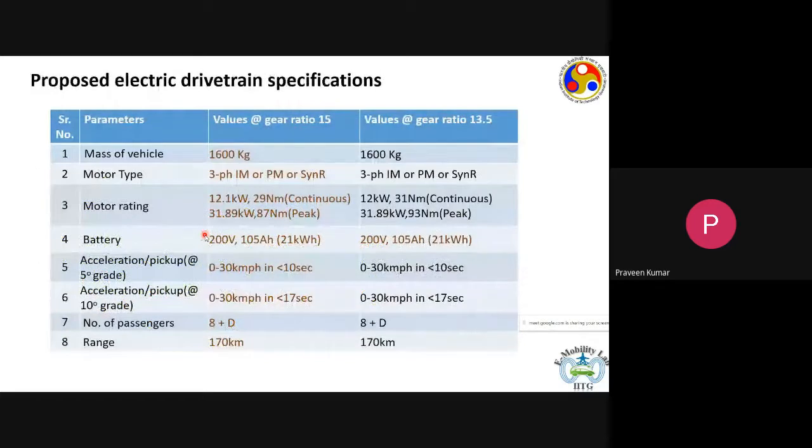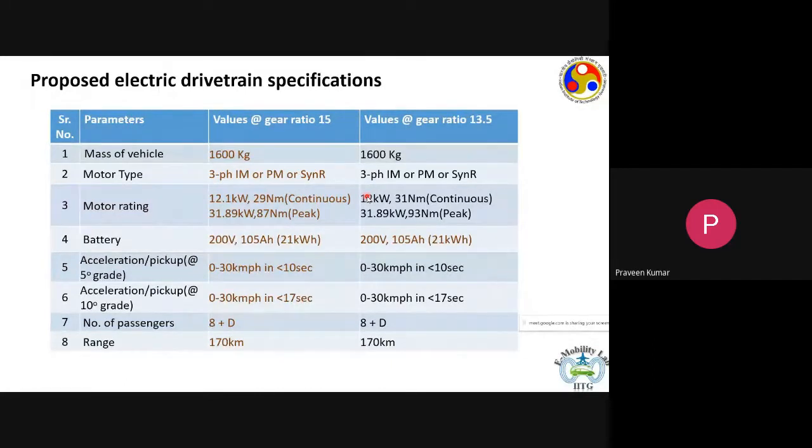Now, if we summarize all this, then we get a specification sheet which is shown here on the screen. For our vehicle, we can use any kind of three-phase machine. It can be an induction machine, a permanent magnet machine, or a synchronous reluctance machine.